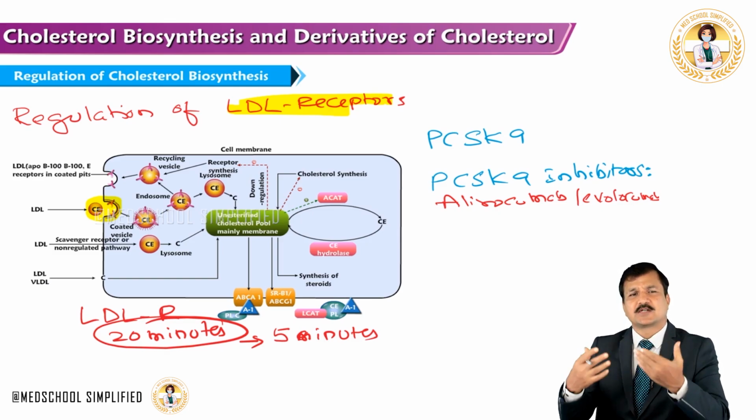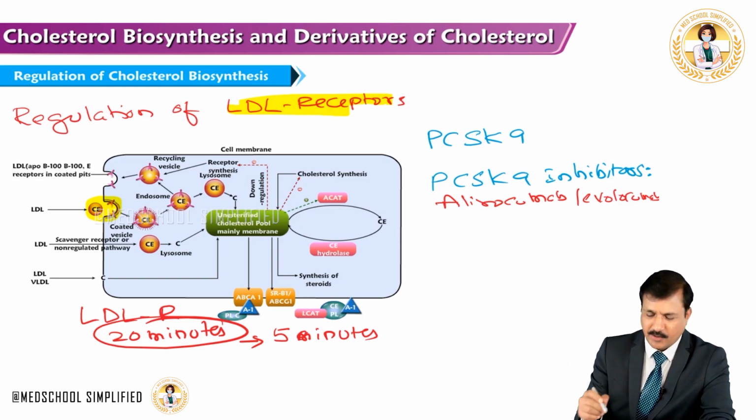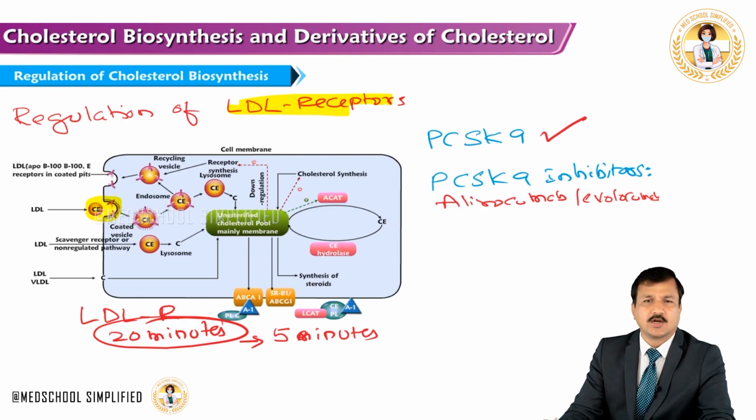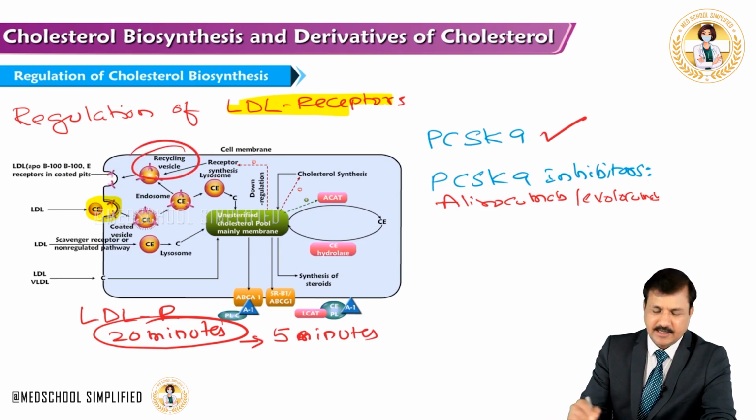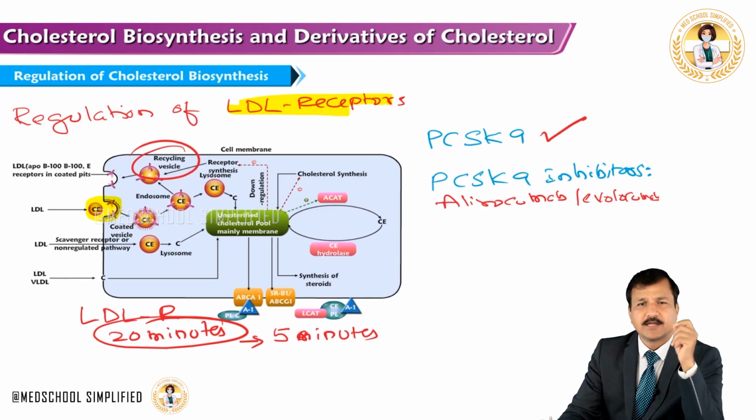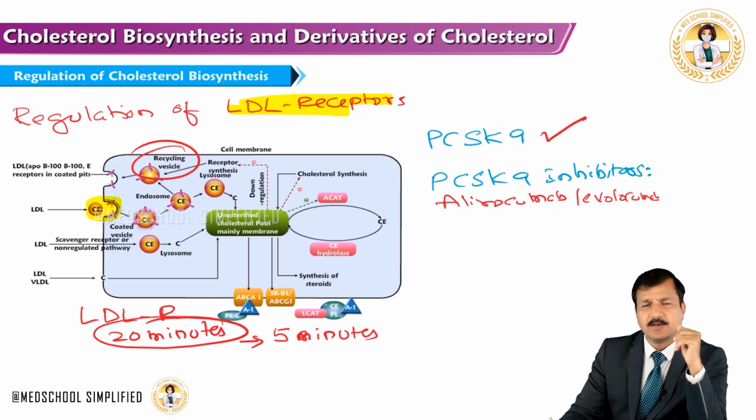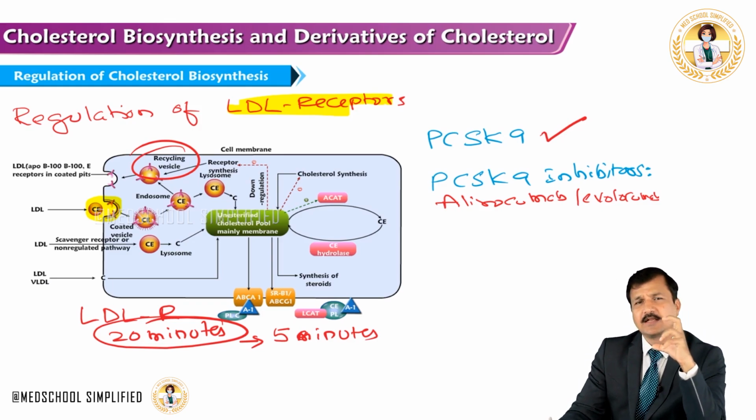That means receptors are not recycled. So the point here is PCSK9s do not allow recycling of LDL receptor. Remember that point. Binding of PCSK9 to LDL receptors does not allow the recycling process, thereby decreasing the availability of LDL receptors, and that's how cholesterol levels inside the cell can be controlled.